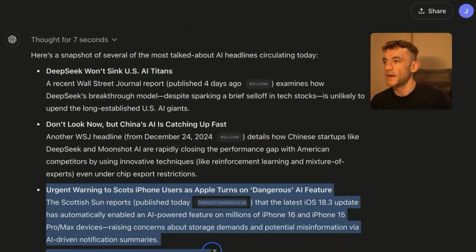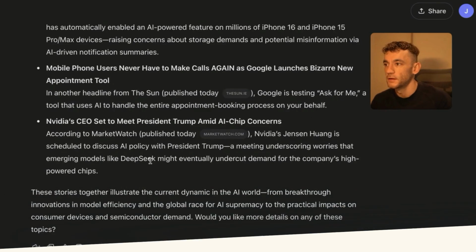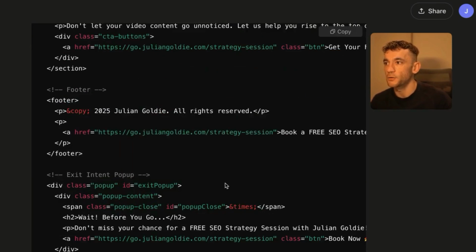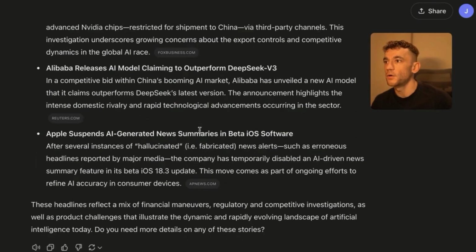So it's okay, but honestly, I think you're probably going to get better results with Perplexity. It would be interesting to combine the power of reasoning with today's search results, but you don't seem to get that inside o3-mini. Let's see what ChatGPT did.